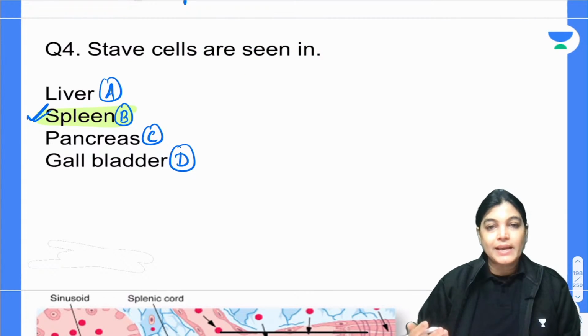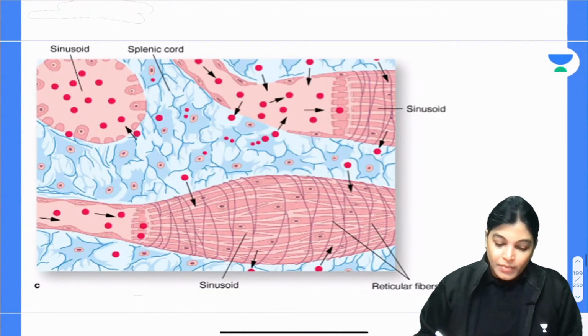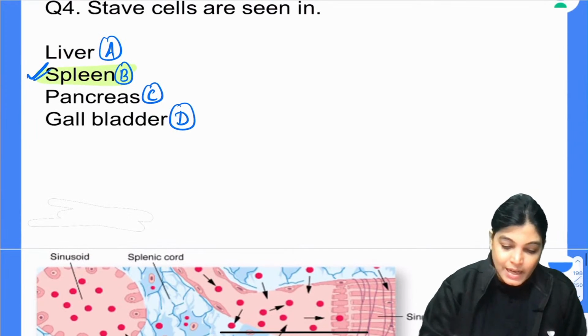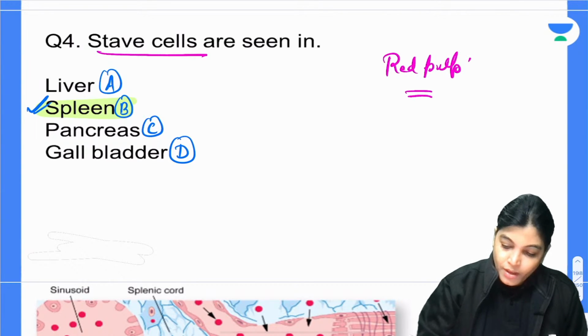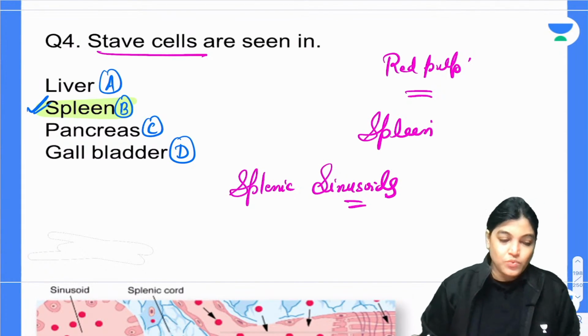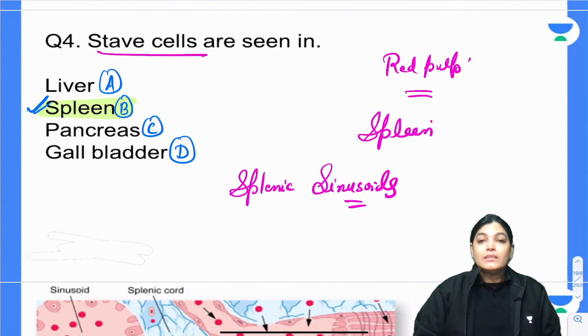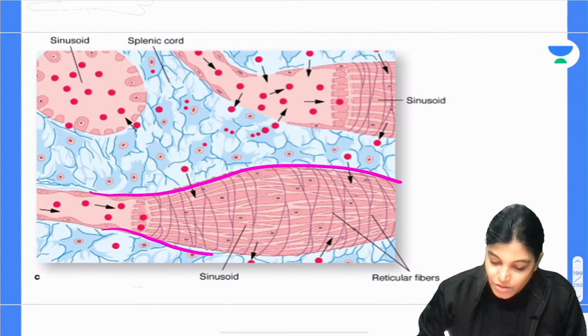Actually, I would like to show you a diagram of stave cells here. You can see here, in the red pulp, stave cells are actually present in the red pulp area of the spleen. In the spleen we have splenic sinusoids. What do you mean by the term sinusoids? Capillaries having discontinuous epithelium and discontinuous basement membrane. The shape of splenic sinusoids is spindle shape.